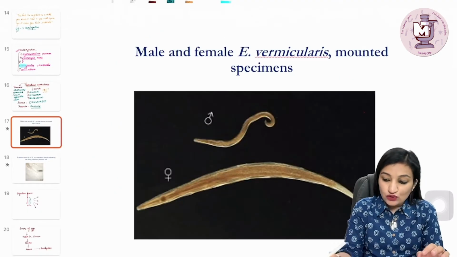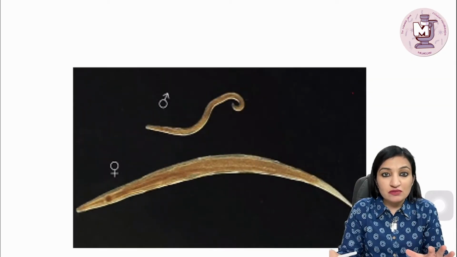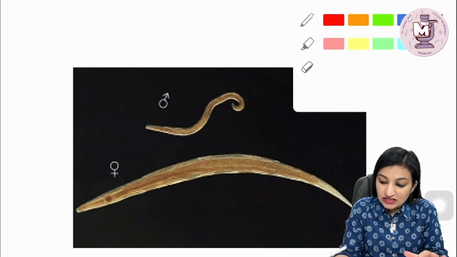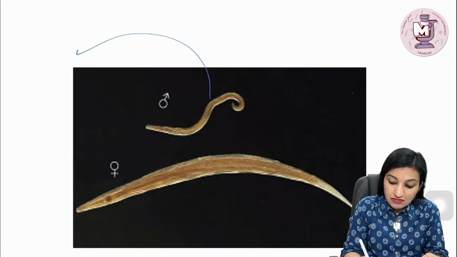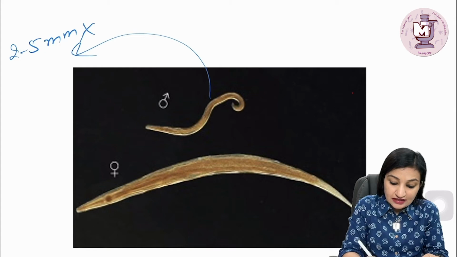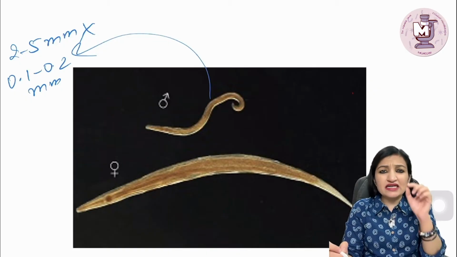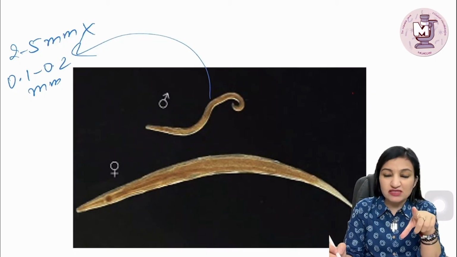Now, this is how the male and female worms of Enterobius vermicularis look like. As you can see, the male worm is smaller and the female worm is larger. Please remember, the male worm measures approximately 2 to 5 millimeters in length, and in width it measures somewhere around 0.1 to 0.2 millimeters. So these are pretty small, these are mounted specimens, by the way.